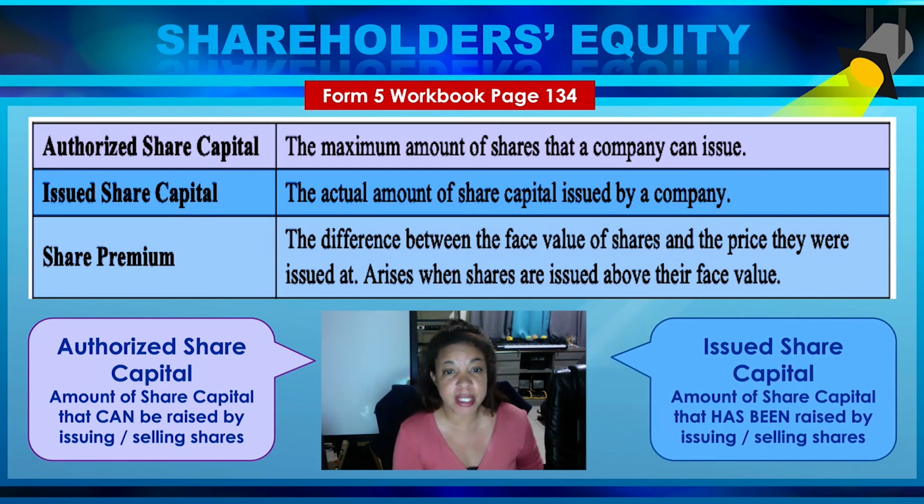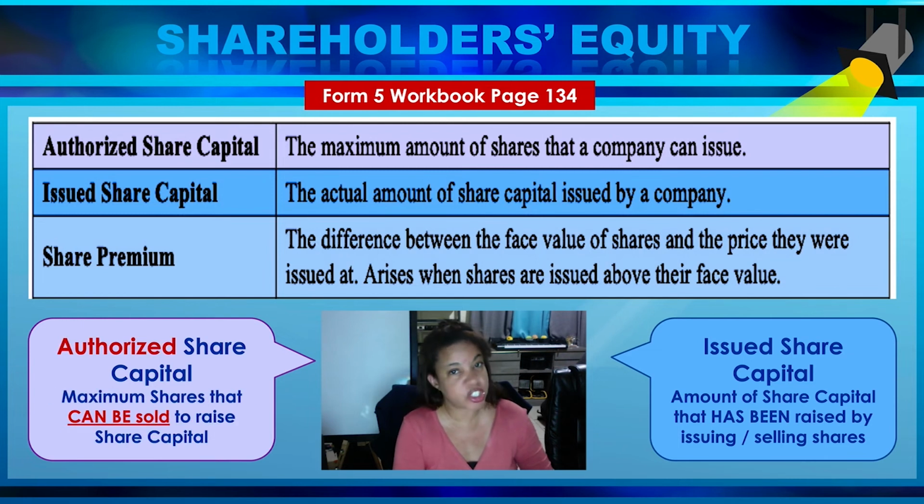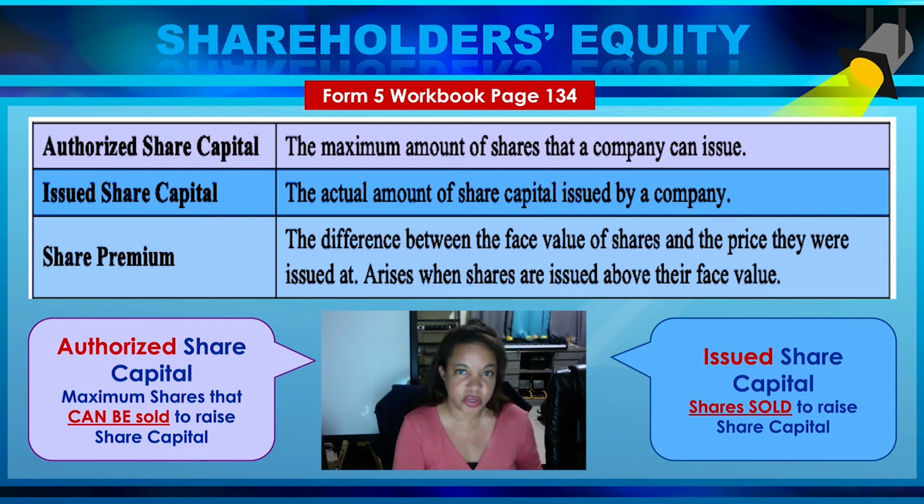The issued share capital is the actual amount of shares issued. Issued simply means sold. So remember, we were talking about the stock exchange and selling shares. Issued is what we call selling of shares. And the share premium, we're going to go into that when you're doing the accounting. It will become clear. But these are the three things that constitute the capital part of it, the share capital. So you have the authorized, which is just how much you can sell. You have the issued, which is how much you actually did sell. And then there's a share premium, which we will get into in a while.